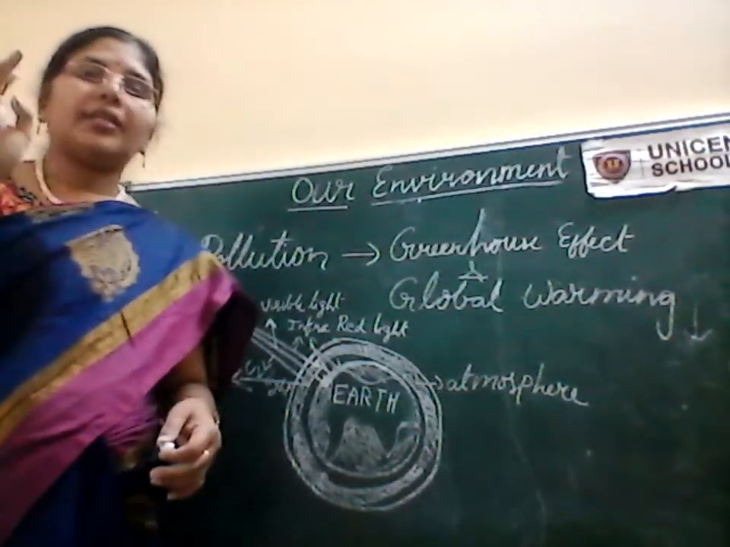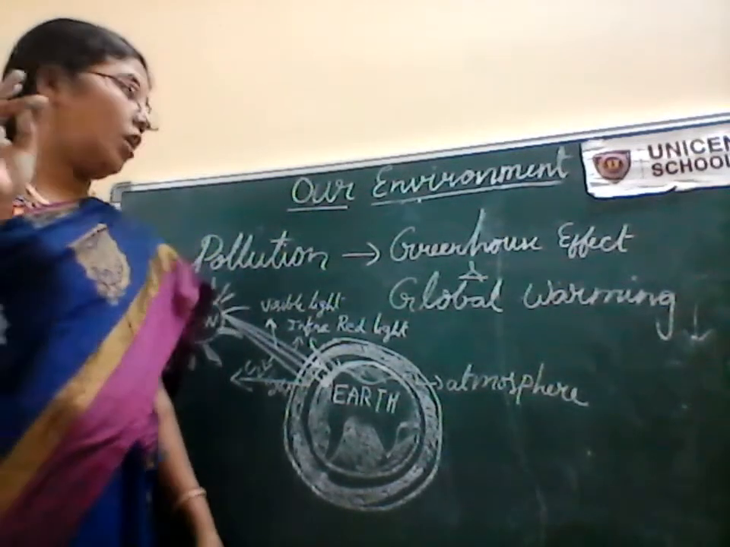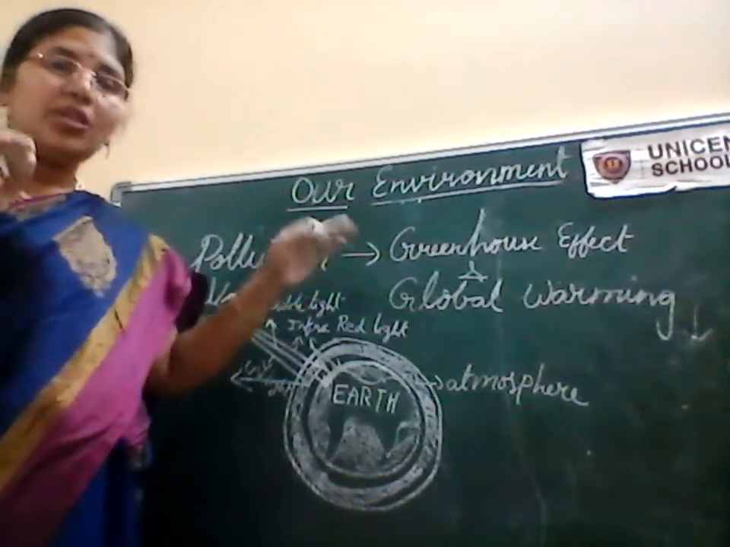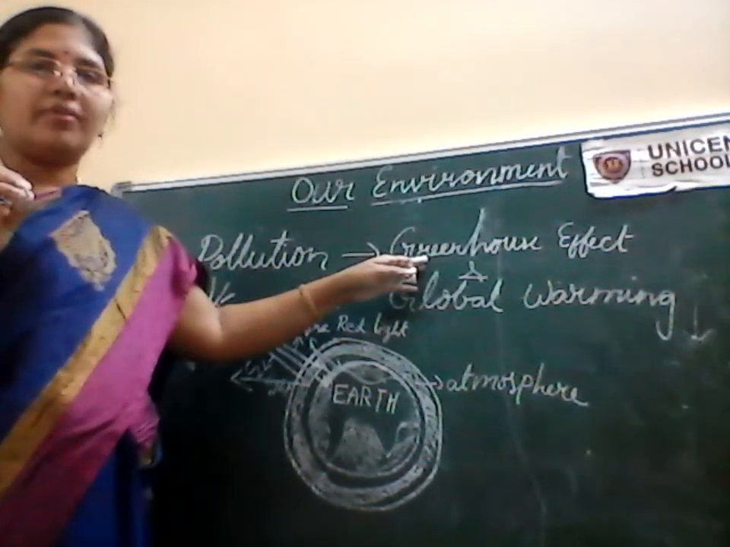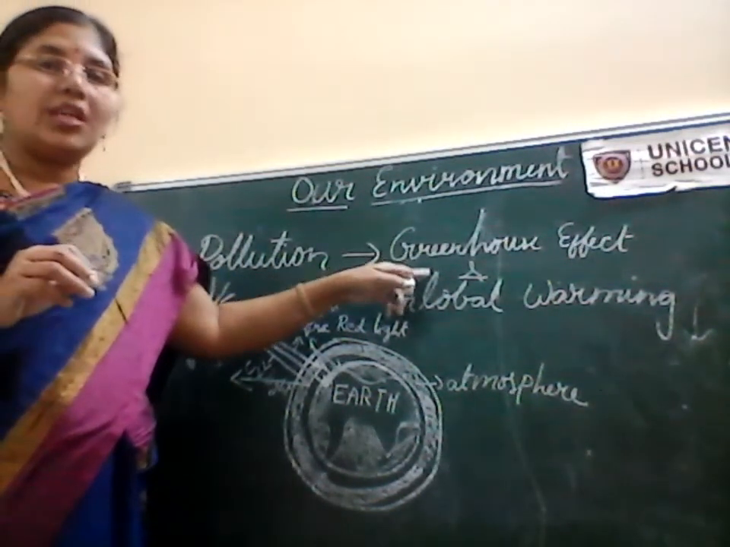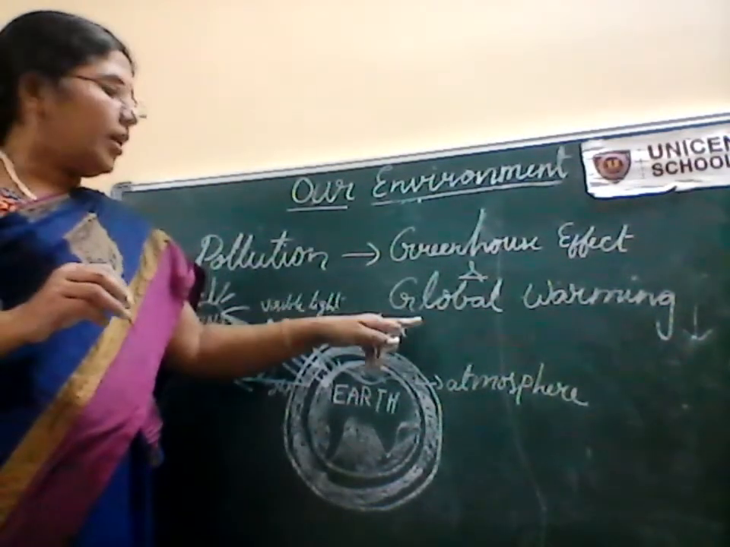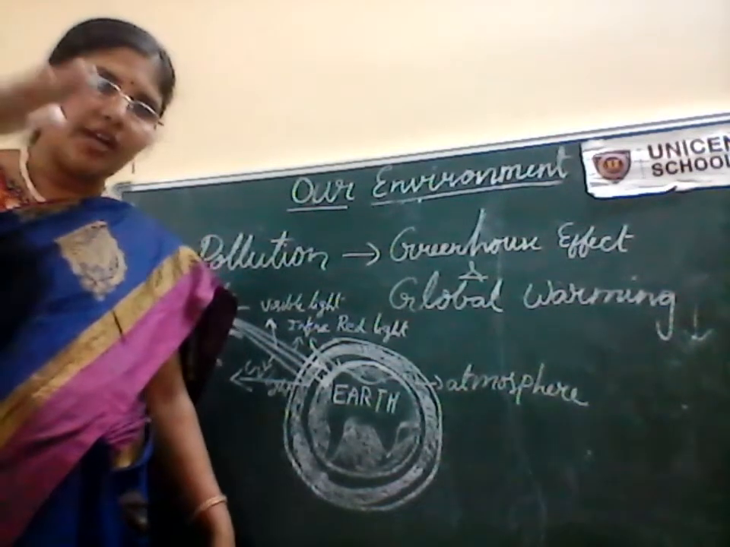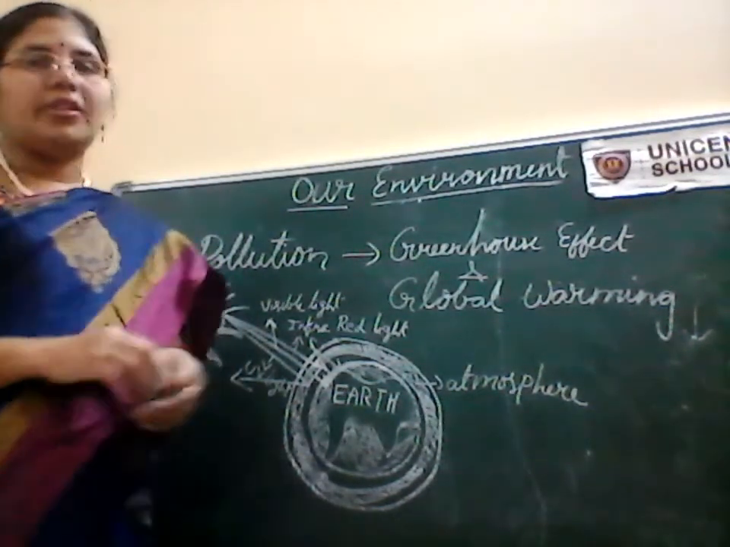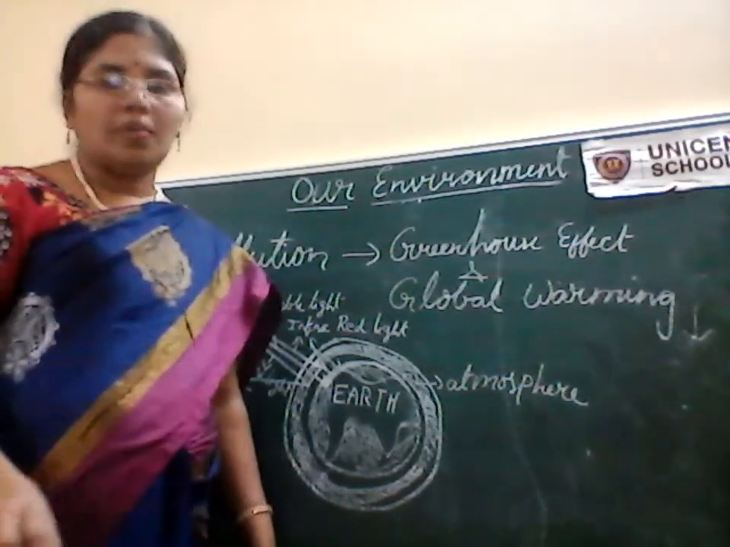Once the carbon dioxide, sulfur dioxide, and carbon monoxide are reduced in the air, automatically the greenhouse effect will be reduced. When these greenhouse gases come down, immediately the global warming, that rise in the temperature of the earth, will also start coming down, and everything will come to the new normal.